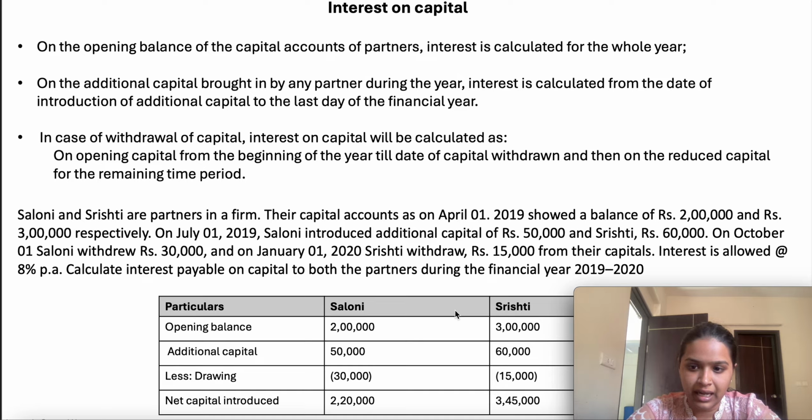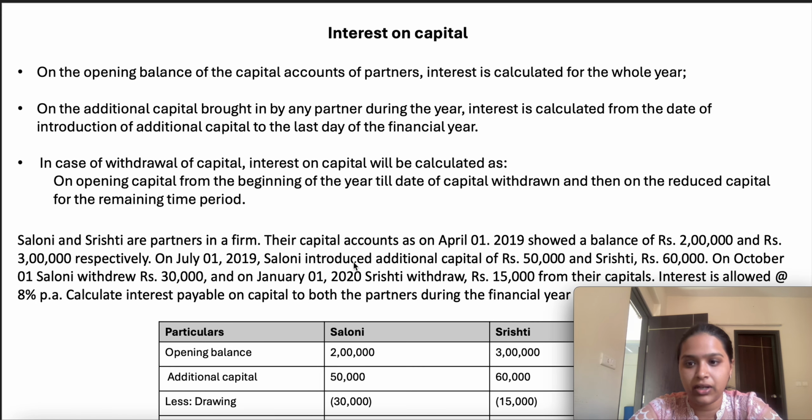So in the previous class we have discussed the basic aspects of partnership. Now we will discuss accounting terminologies like interest on capital, interest on drawings and the guarantee amount. So the main focus is on the calculation side only. Okay, let's start with the concept of interest on capital.